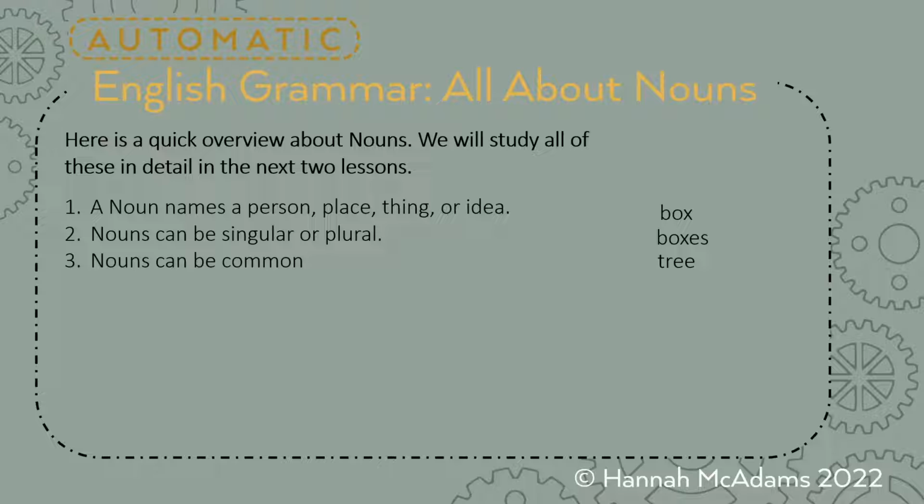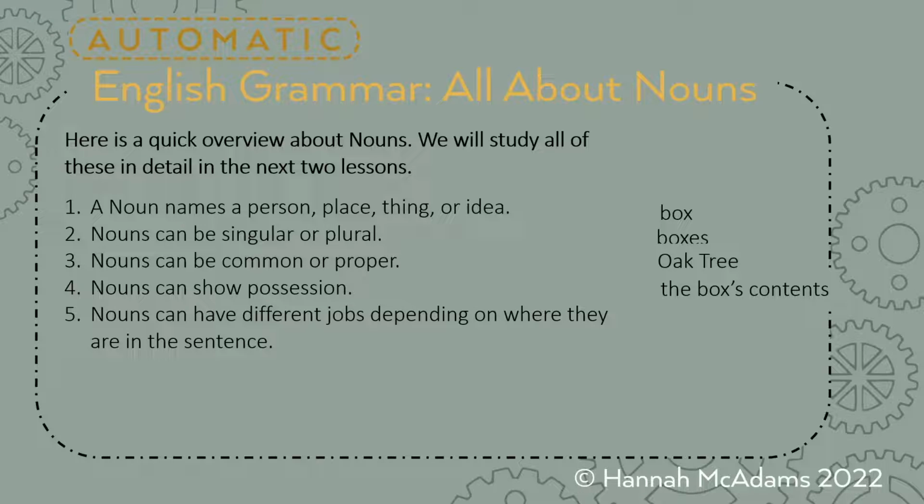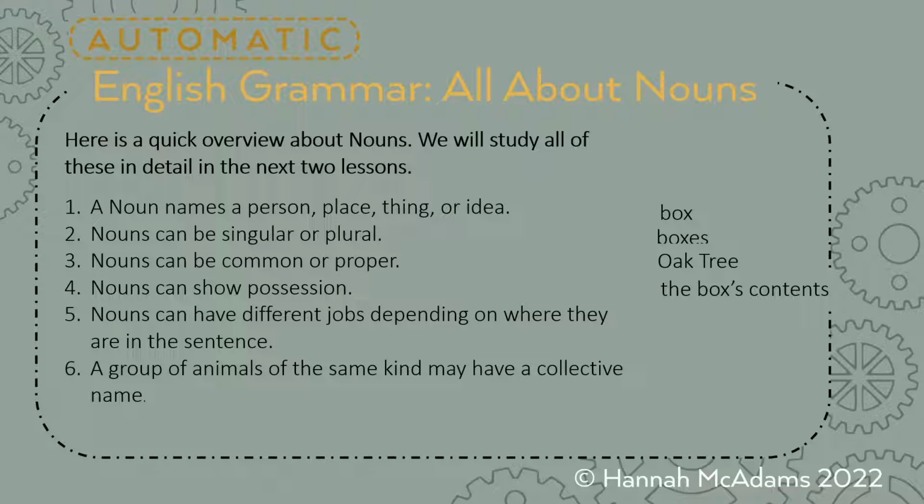Nouns can be common, like tree, or proper, like oak tree. Nouns can show possession, like the box's content. Okay, it belongs to the box. And then nouns can have different jobs depending on where they are in the sentence. And a group of animals of the same kind may have a collective name.